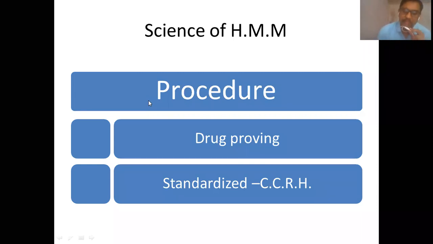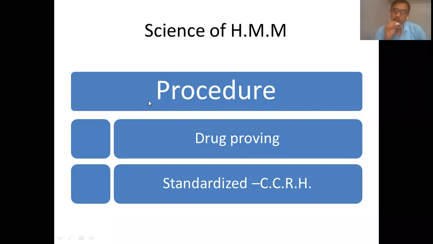The procedure is drug proving on healthy human beings, and this is not a haphazard procedure. It is described in detail in the Organon of Medicine, and you have also studied how drug proving is conducted in homeopathic pharmacy.